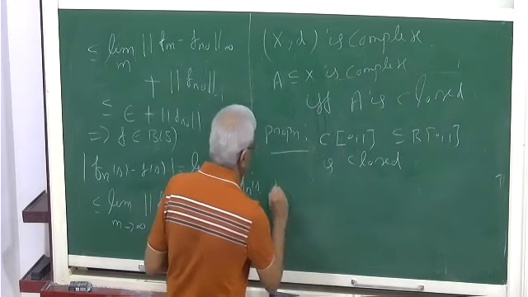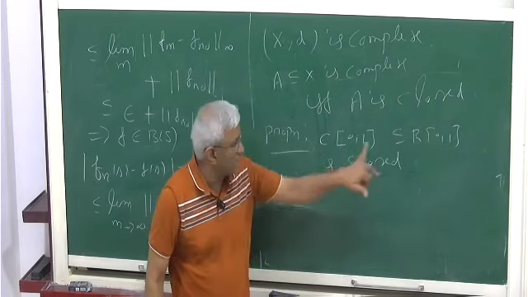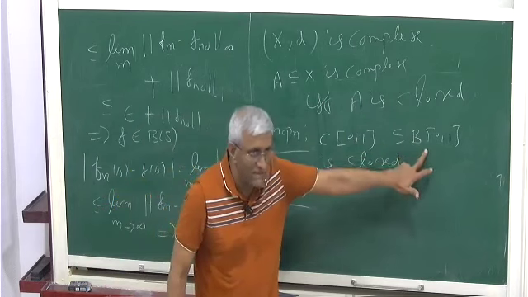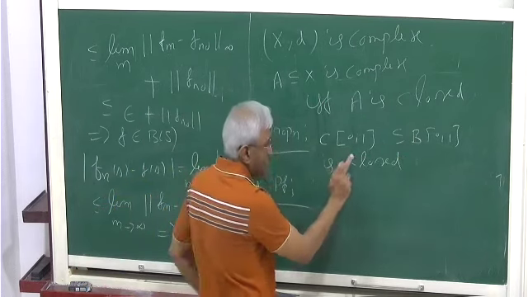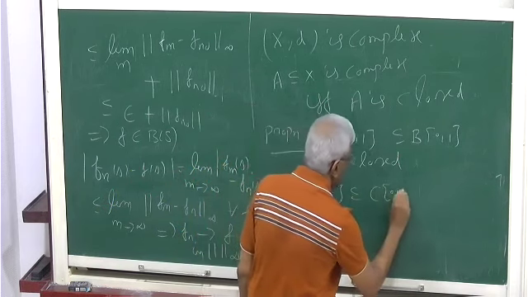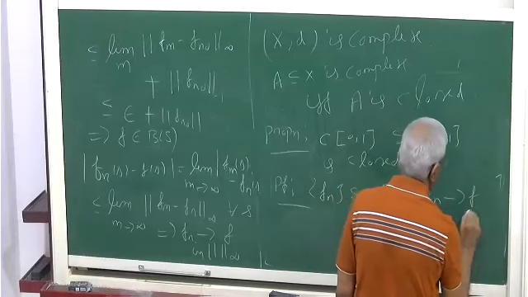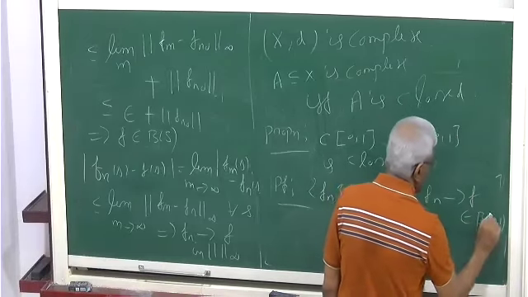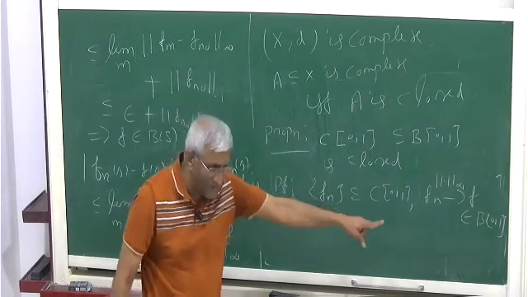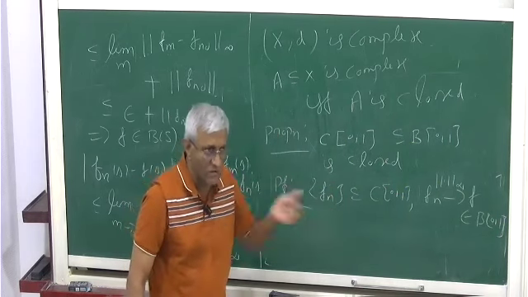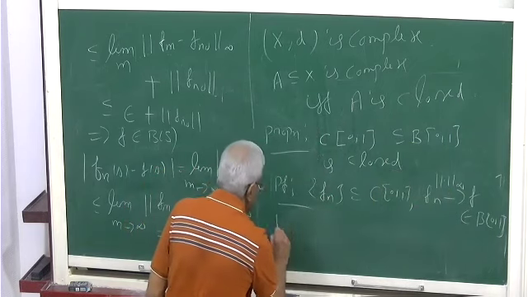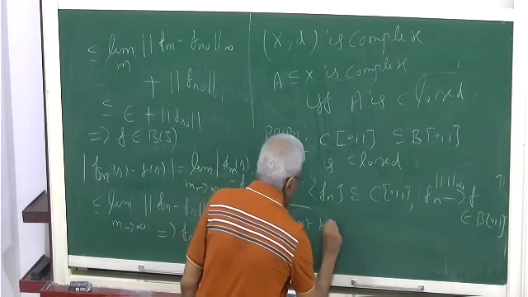Okay. Proof. We want to prove C[0,1], which is contained in B[0,1], which is all bounded functions, is closed. That's what we want to prove. We have already proved B[0,1] is complete. So to prove this is complete, it is enough to prove this is closed in that. So I take a sequence fn contained in C[0,1], and fn converges to some f in B[0,1] in the infinity norm. Then we have to show that f is in C[0,1]. That's what it means by it being closed. So to show that f is in C[0,1], we want to prove f is continuous. So that's why I wrote this inequality, |f(x) - f(y)|.